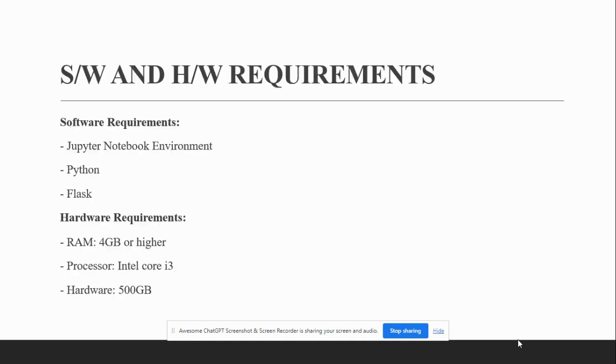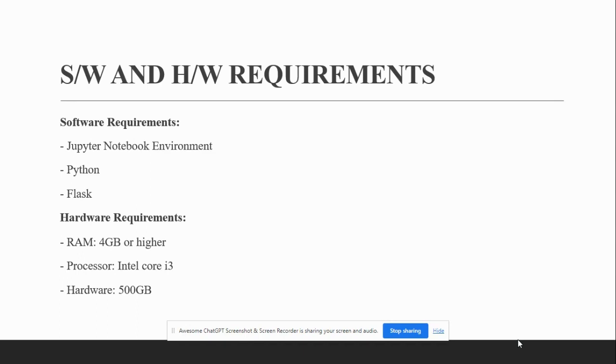The software requirements for the project include a Jupyter notebook environment, Python programming language, and relevant machine learning libraries and frameworks such as scikit-learn, Pandas, and NumPy. Additionally, the project utilizes Flask, a web framework for Python, to develop the interactive web page. These software and hardware requirements will ensure that the project runs smoothly and efficiently, allowing for accurate predictions and seamless